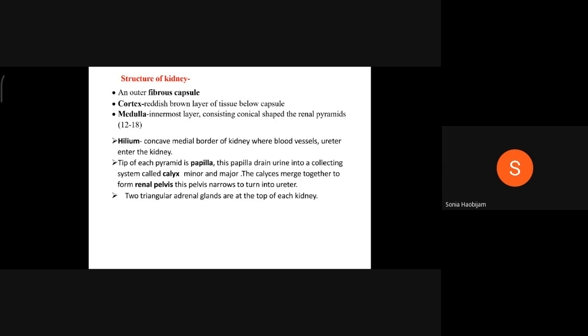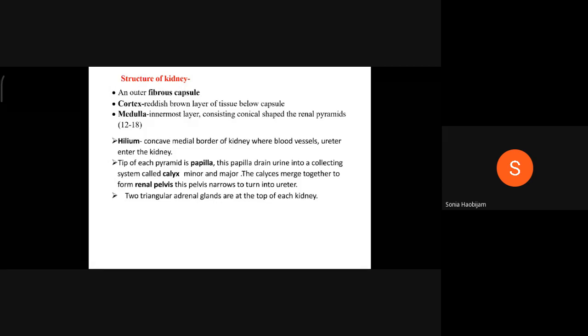Then the hilum, the concave medial border of the kidney where blood vessels and the ureter enter the kidney, right? That concave medial border of the kidney is the hilum. The top of each pyramid is the papilla.